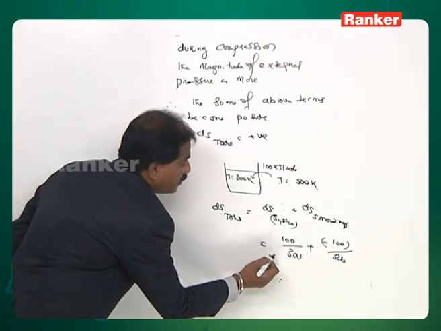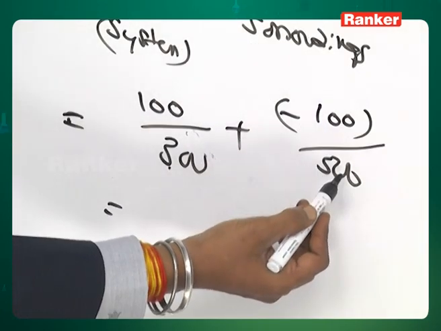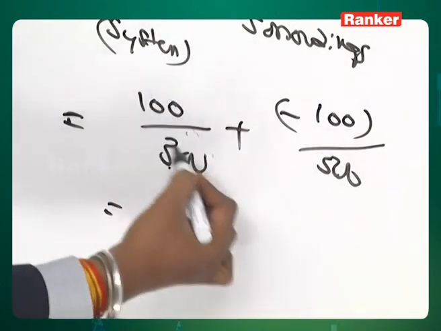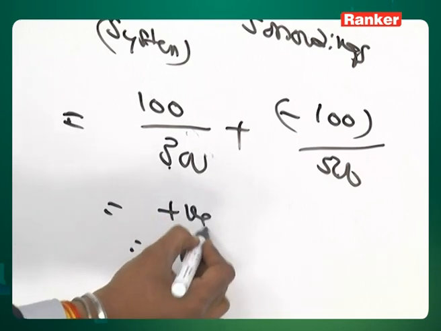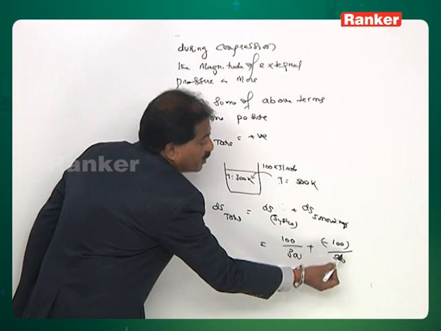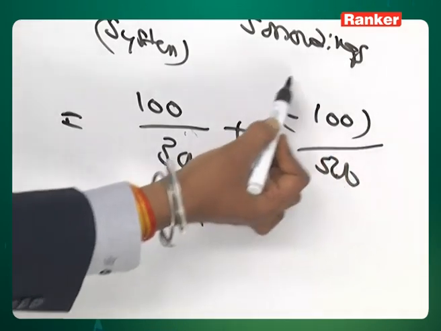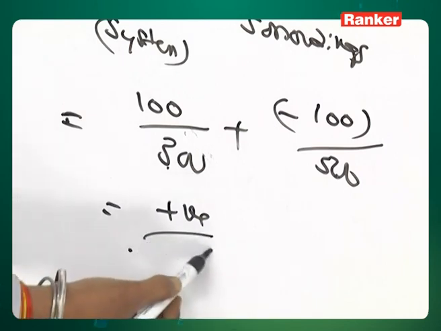If you take the sum of these two terms, 100 by 300 and minus 100 by 500, we will get a positive value. Because of the larger denominator, this term becomes smaller, so finally the result becomes positive.